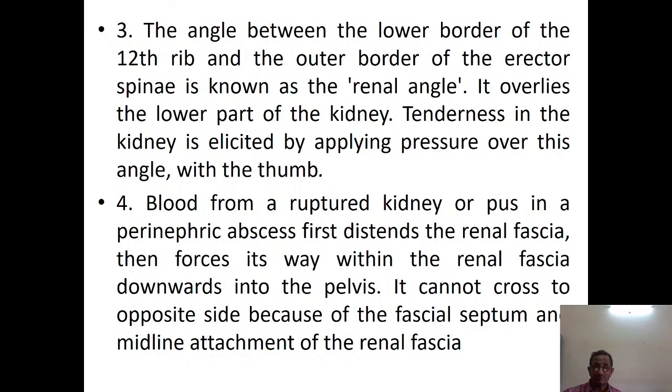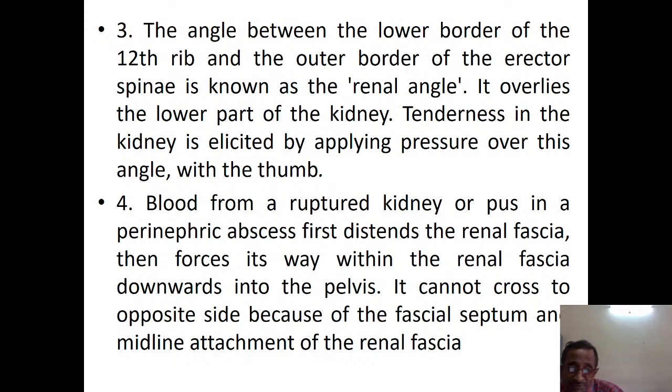So, like this. And it overlies the lower part of the kidney. So the renal angle, present between the lower part of the 12th rib and the outer part of the erector spinae, has the lower part of the kidney inside it. Tenderness in the kidney is elicited by applying pressure over this angle with the thumb. So if you press with a thumb in the renal angle, there is a chance that you may elicit tenderness, if at all present in the kidney.